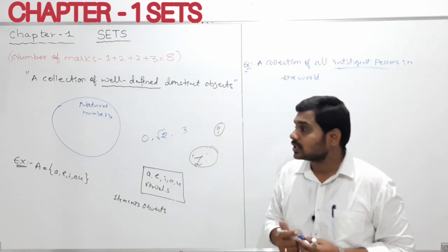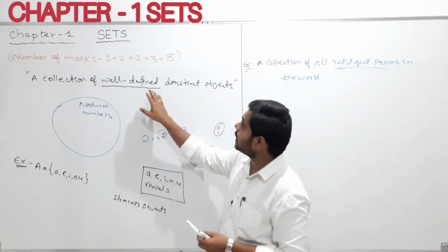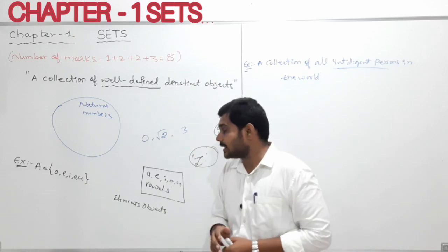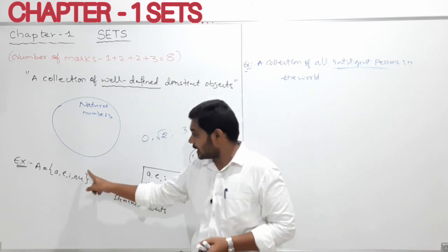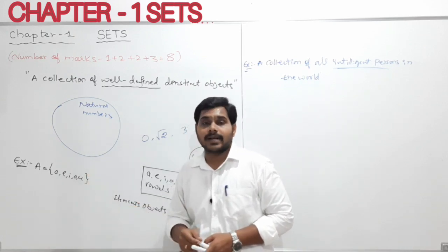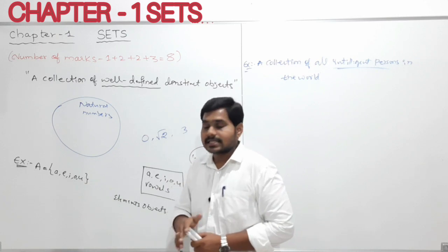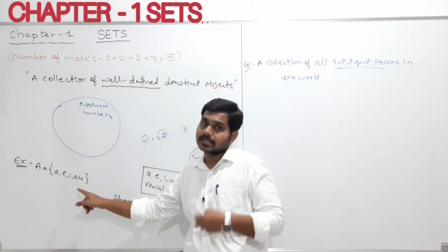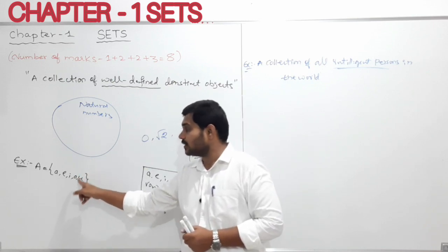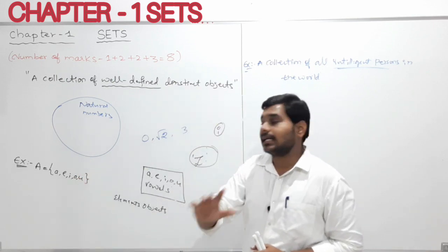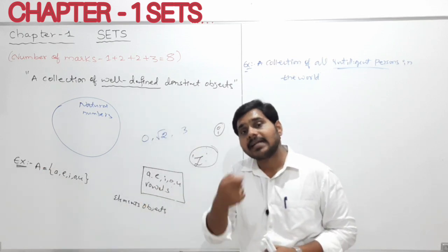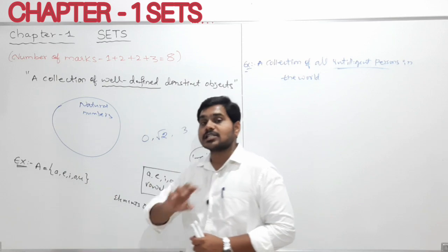So what is a set, my dear students? A set is a collection of well defined distinct objects. All the elements of a set we write within flower brackets, which we can also call braces. We denote the set by capital letters, and the elements of the set we write by small letters.